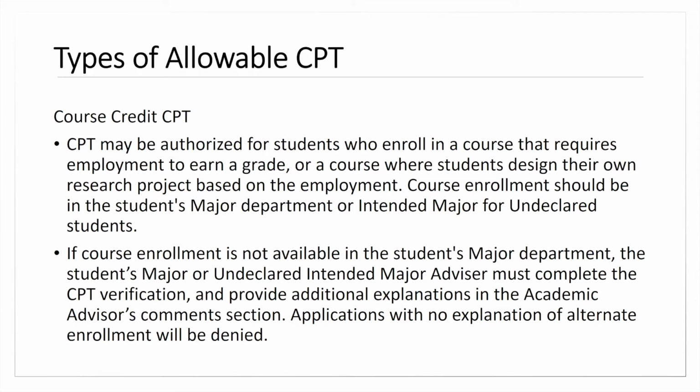When we look at course credit CPT, this would be, say for instance, you're enrolling in a course to earn a grade that is applicable to your plan of study. That's when we're going to look at course credits. So say for instance, in your plan of study, you can take X course for 1 to 3 credits, and it's an internship course, or you can take some other course. When it's course-based, we're happy to authorize it, but again, we want to see documentation that it's part of the allowable requirements within your program.